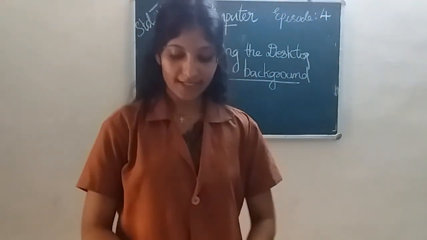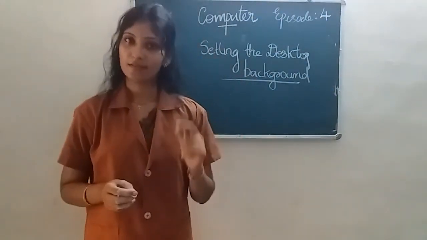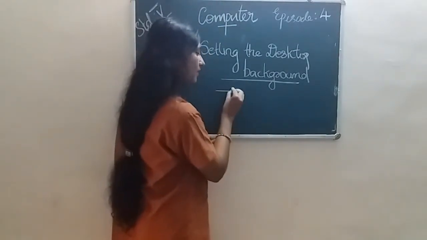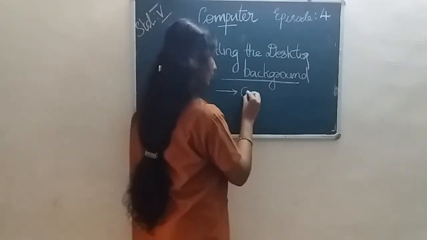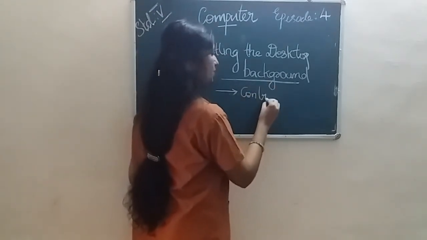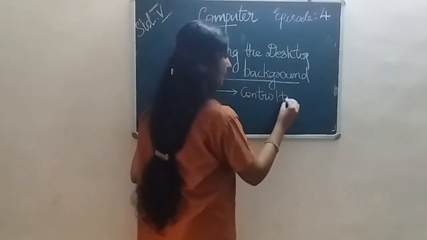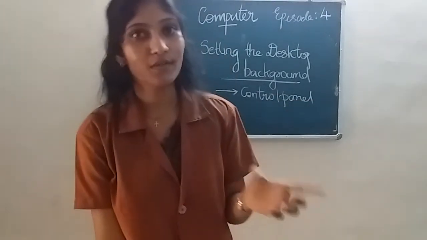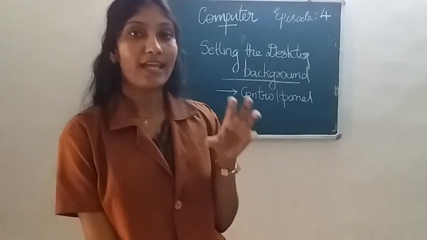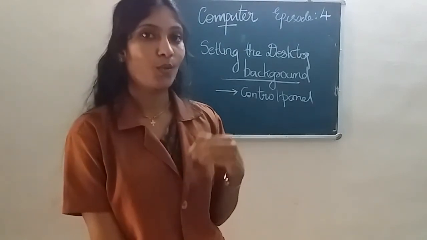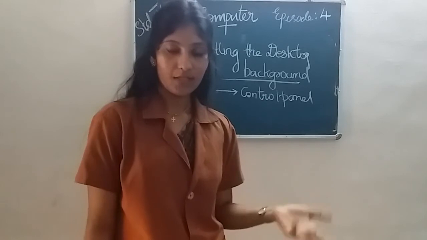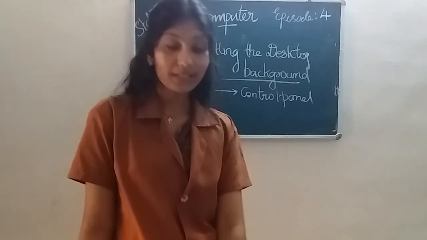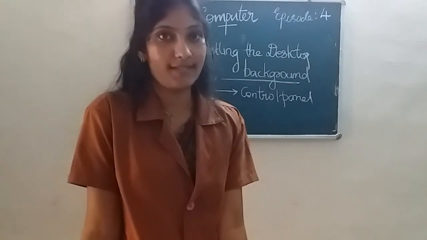Okay, first you can go to a control panel. So first go to control panel. When we click the control panel, we know there are some icons in a window that appears. So in that window, we go to appearance and personalization.